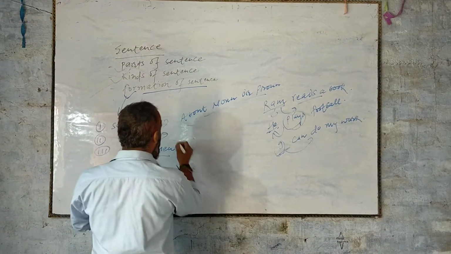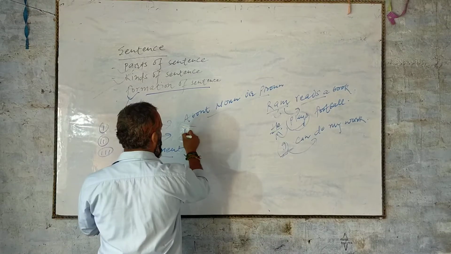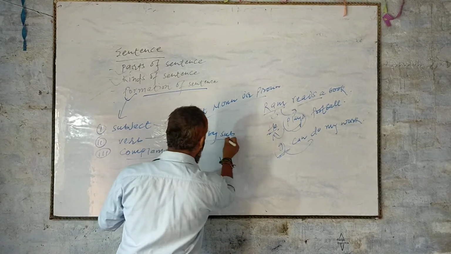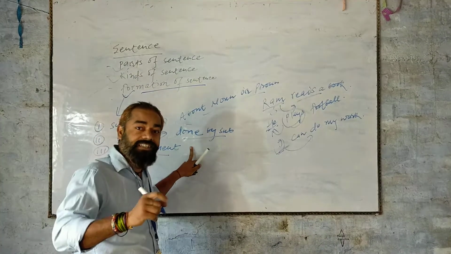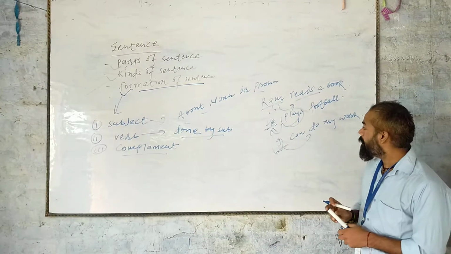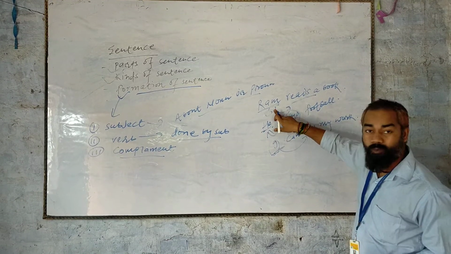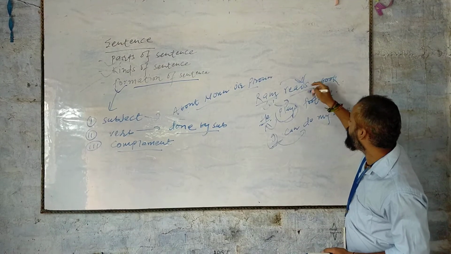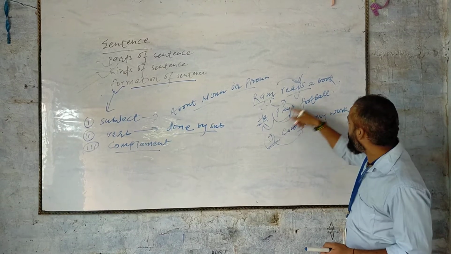Second one is verb. Verb means simply whatever is done by the subject. In the sentence, whatever a subject does, that is called verb. This sentence we are taking as an example. In first sentence, Ram reads a book. What kind of work is done by Ram? The work of reading. Reads is verb.